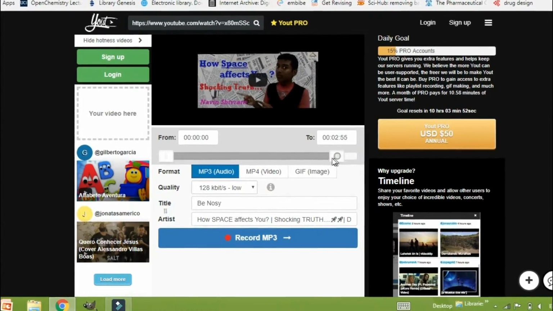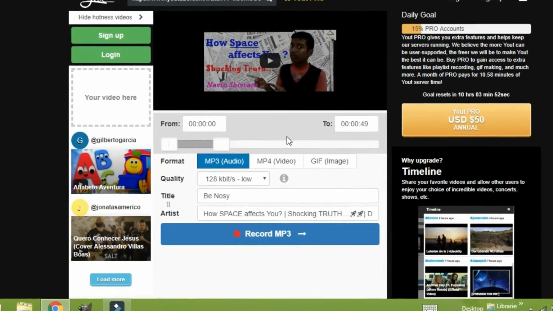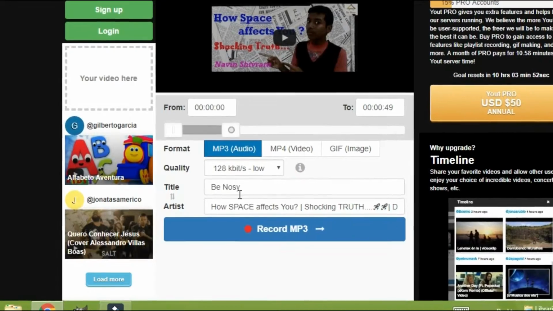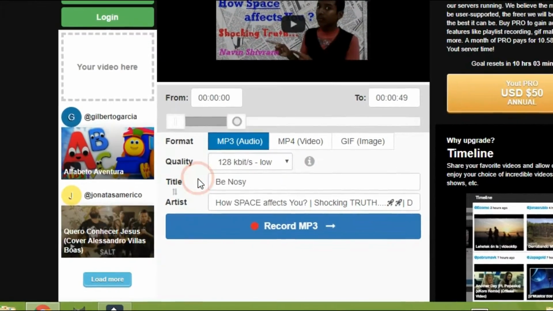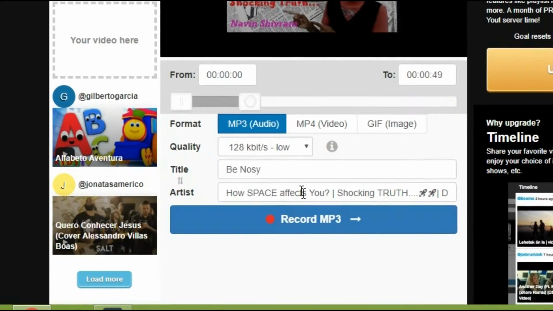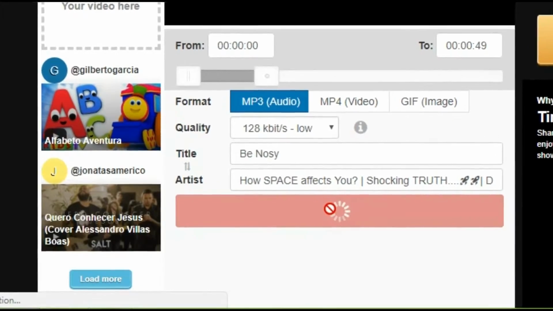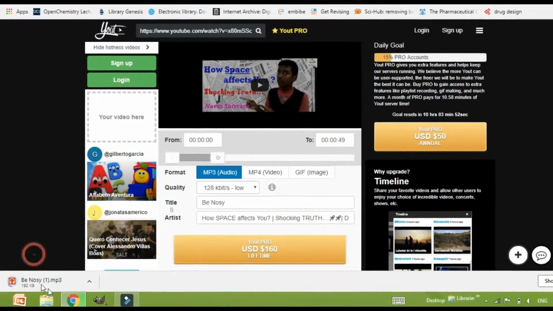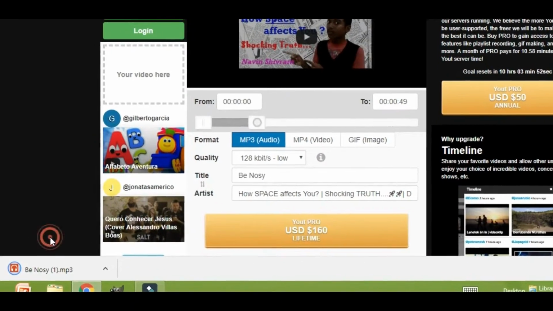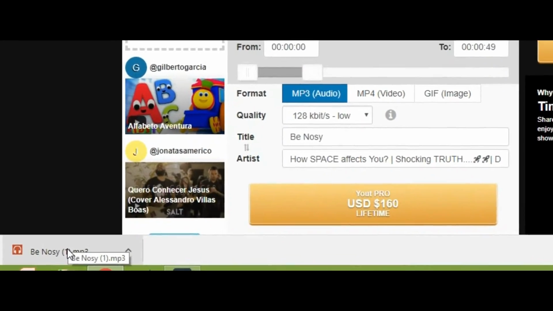Here you can save the time. I'm going to reduce the time which I want. I only want the audio for 49 seconds. And here you can see, change the title name, and by clicking the record MP3 it records, and here you can see that the audio is downloading and the download completes, and if you open this you can hear only the MP3.